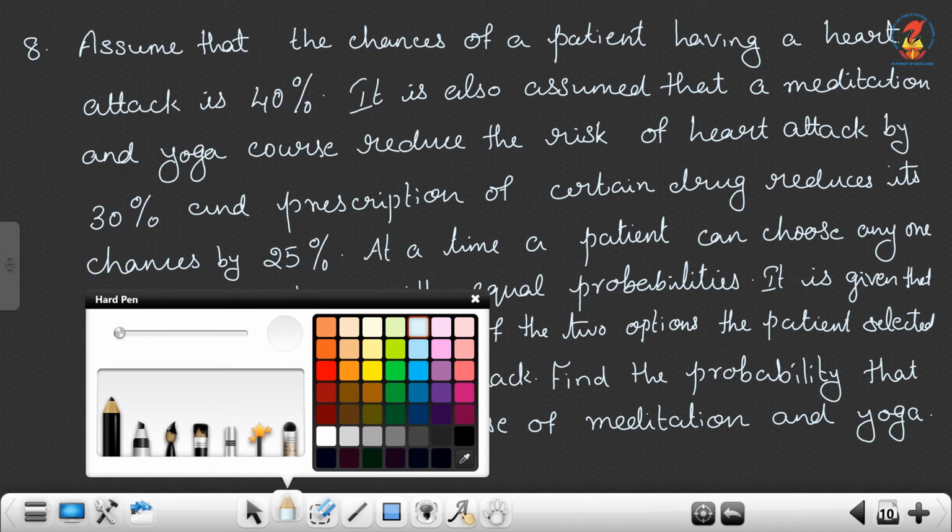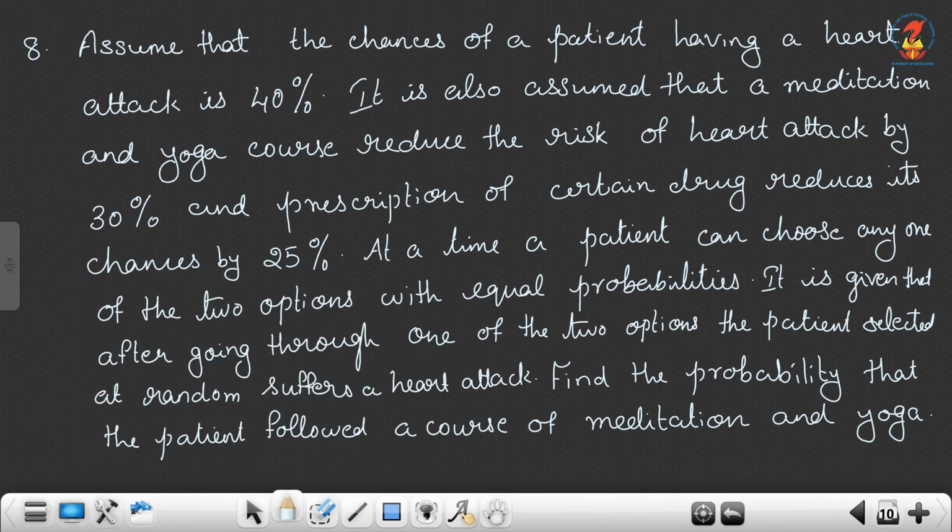Assume that the chance of a patient having a heart attack is 40%. It is also assumed that a meditation and yoga course reduces the risk of heart attack by 30% and the prescription of a certain drug reduces its chances by 25%.